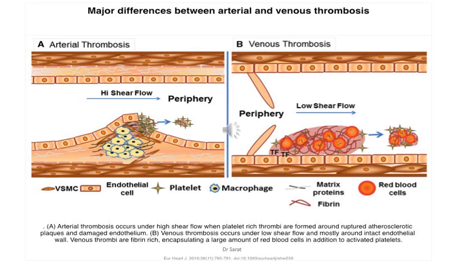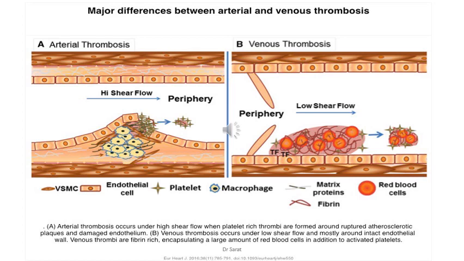So in this diagram also you can find out the differences. There is the arterial thrombus. It occurs under high shear flow, that is a turbulent flow, when platelet-rich thrombi are formed around ruptured atherosclerotic plaques. So you can see the endothelial injury in that picture, and there is formation of clot in that area of the damaged endothelium.